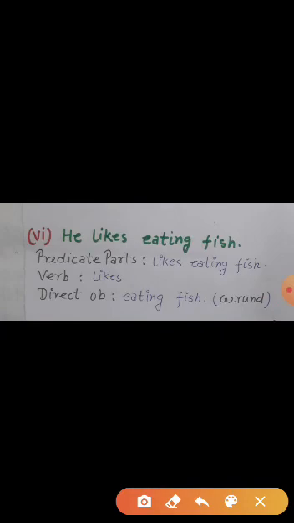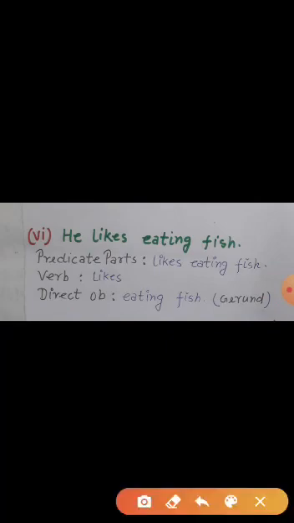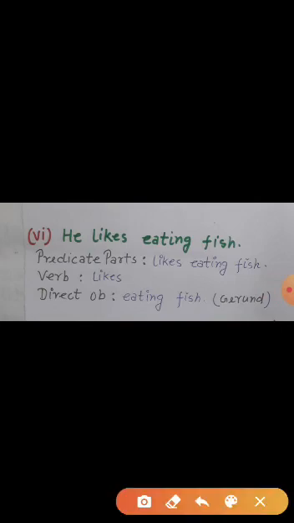Yesterday I explained some examples. Today we will discuss some more examples. So see in this example, he likes eating fish. In this sentence, likes is verb and eating fish is direct object. Now how can we say that eating fish is direct object? So when we apply the question what, we get an answer eating fish.